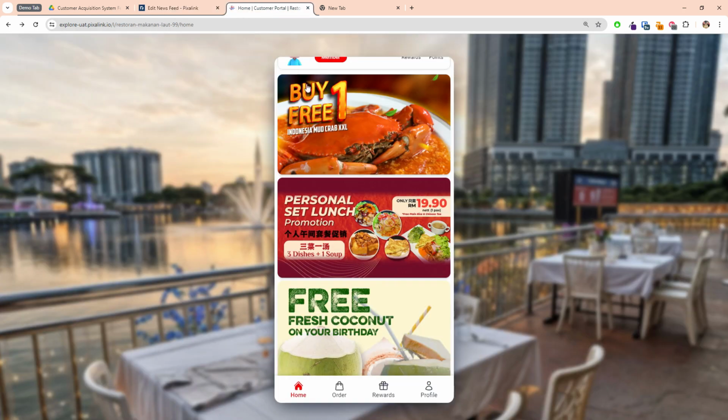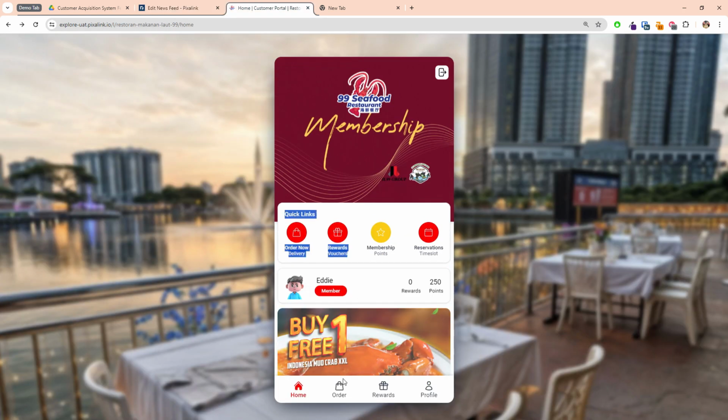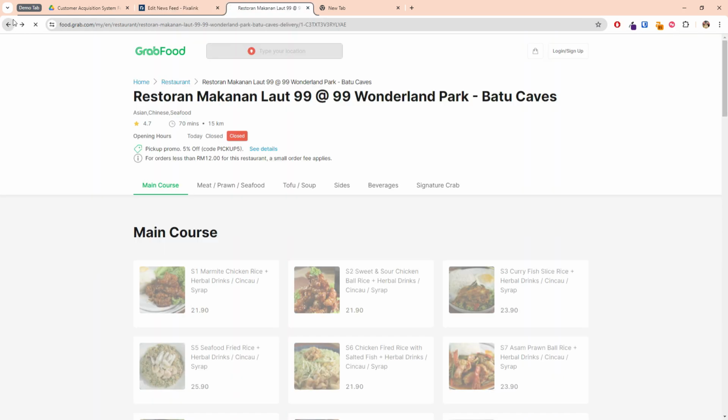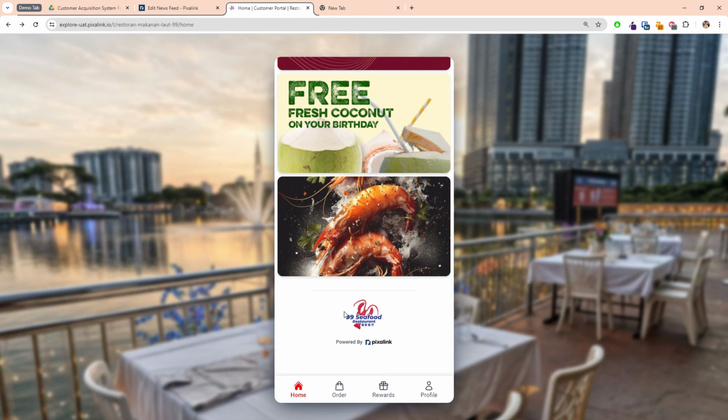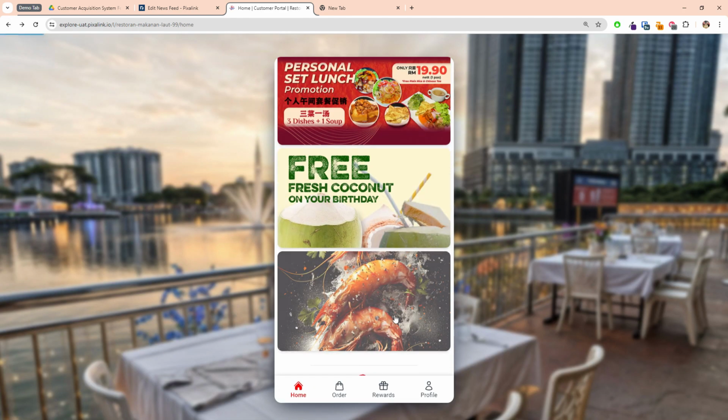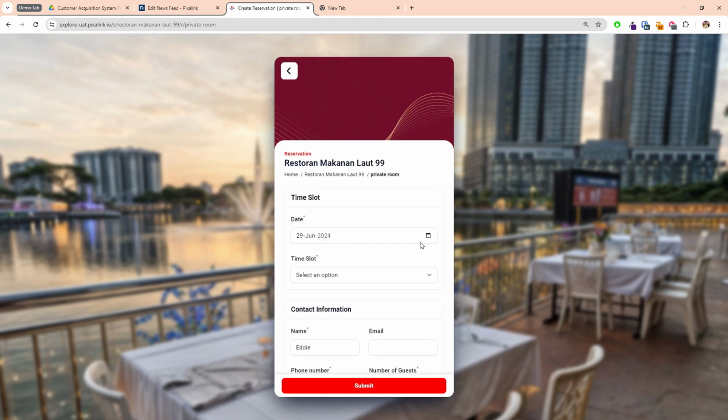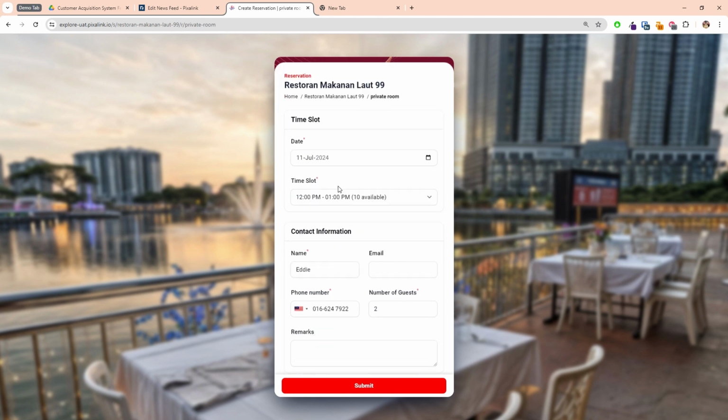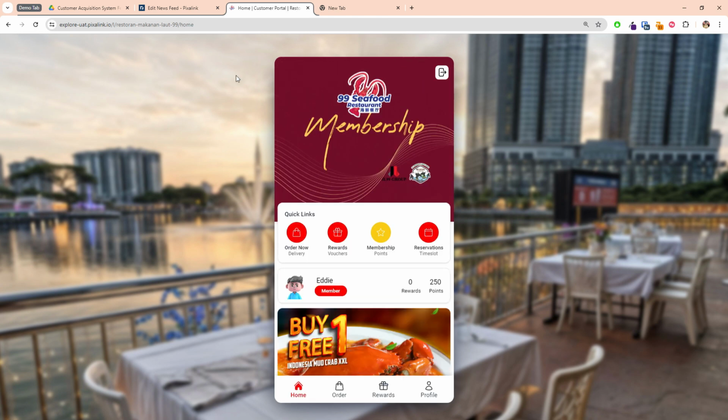Once it's created, it will automatically appear when you refresh the page. It will show under here. So this can be any design and link to anywhere you want. If linked to a reservation, you come to your reservation. Okay, so these are the things that you can play around with in the newsfeed.